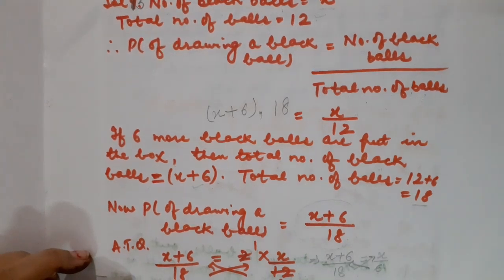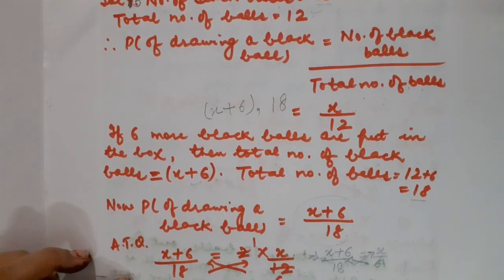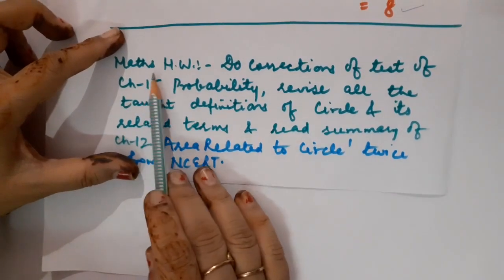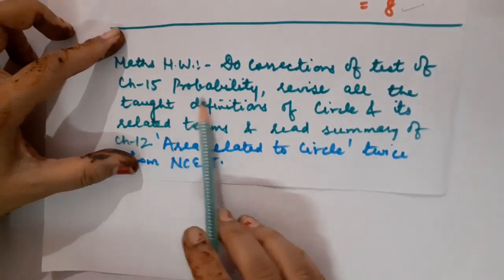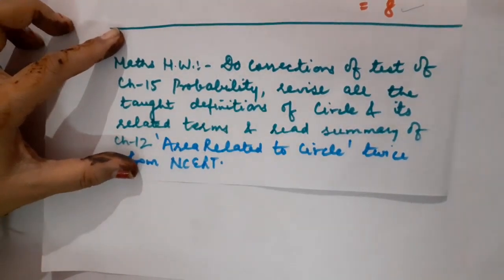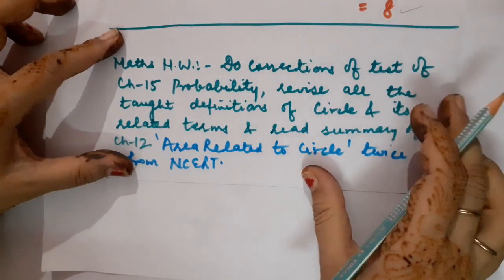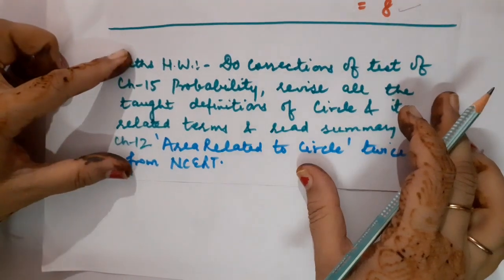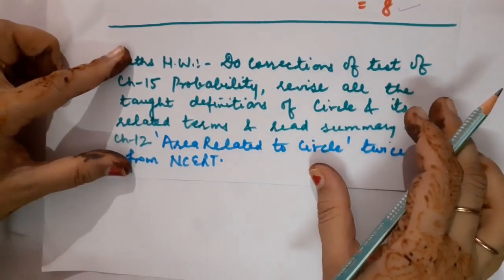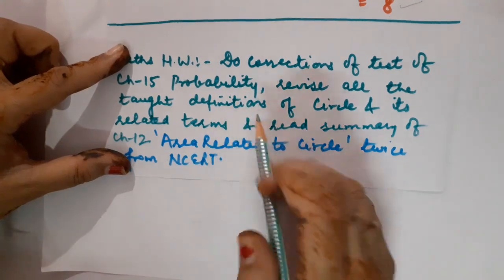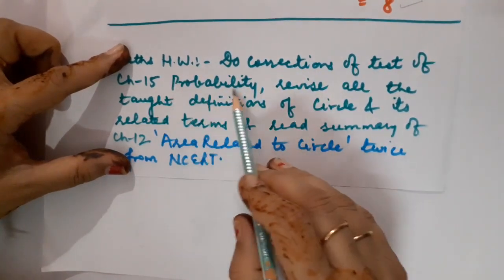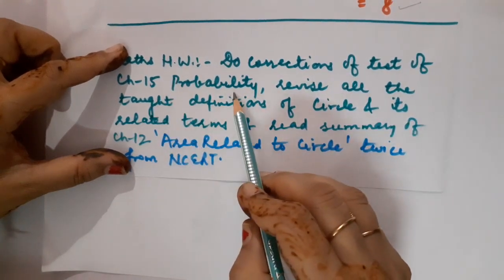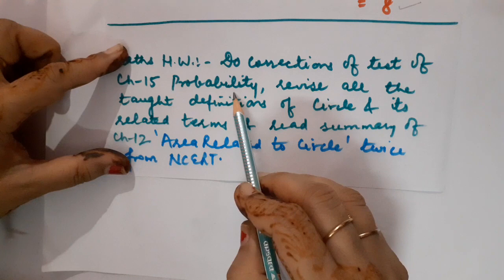So children, that's it for the day. Now this is the time to get your mathematics homework. Please note down your maths homework, children. Do corrections of the test of chapter number 15, probability. Children, if you have any doubt related to the solution of any of the questions, then you can discuss those questions with me in your live class. Okay? And after that, you are supposed to do the correction work. After watching this video, you have to do the correction work of the test questions of chapter number 15, probability.